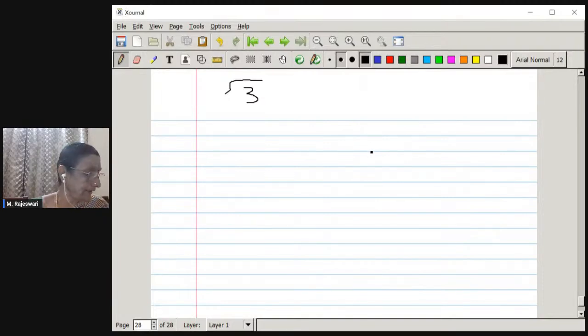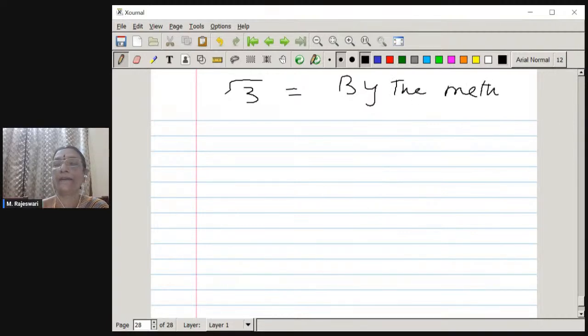We cannot admit root 3 to be an irrational number, so what is the next possibility? Let us take this as a rational number. If you take this as a rational number, you have to introduce the term by the method of contradiction. This is very important.